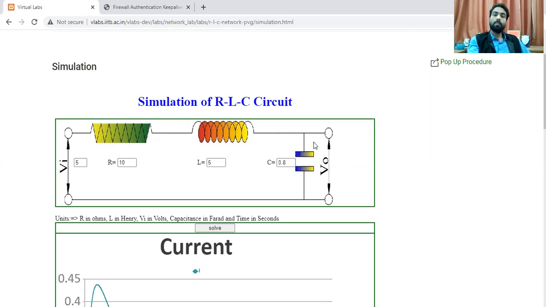Here in this case, we have taken a capacitor. A capacitor has a property: when it is connected across a DC supply, it draws current from the supply, makes the circuit complete and gets charged. Once it becomes fully charged, to its charging capacity, it stops receiving current from the source. In this situation, it works like an open circuit, and when it behaves like an open circuit, the current becomes zero.